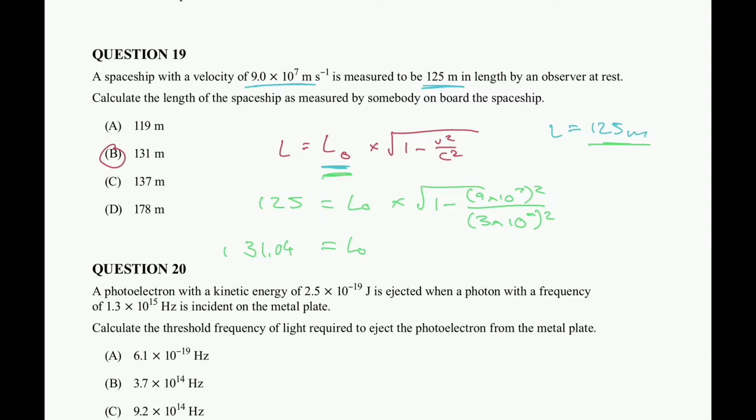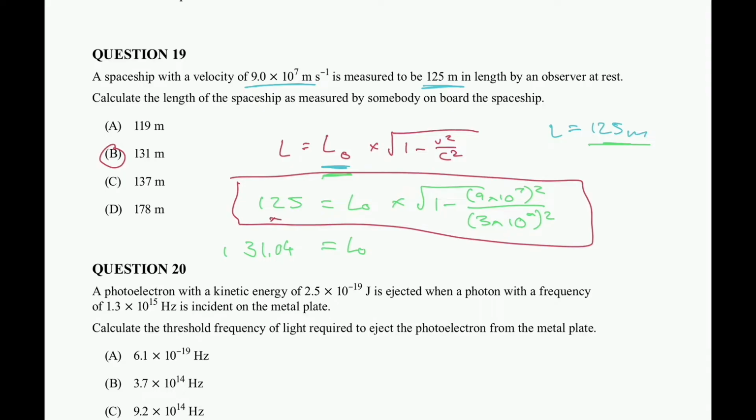In this one, I've done it slightly differently. I always like to rearrange my equations before substituting in, because if you're working the steps out, it's a little bit more you have to write when you're working with such large values like 9 times 10 to the 7, 125, and the speed of light. So I recommend rearranging it and solving it. When it's an MCQ, your working does not matter. The only thing that matters is getting the right answer. So you can work it out however you want.